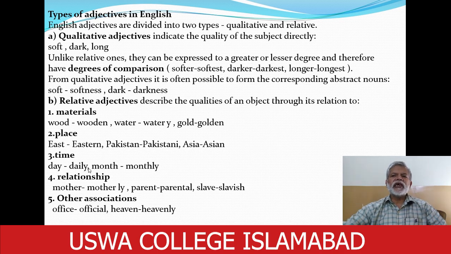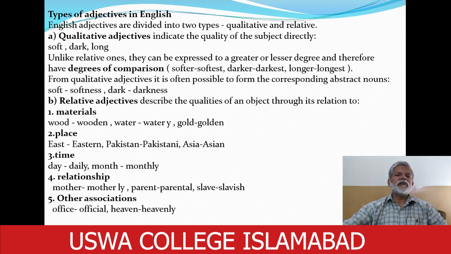For example, they show the relation to the material, of which material something is made. From wood, wood is a noun, so the adjective is wooden. Water is a noun, the adjective is watery. Gold, golden. So when we say a wooden chair, we mean that the chair is made of wood. Watery eyes, which have water, which have tears. Golden opportunity, an opportunity that is very important, very shining and brilliant.